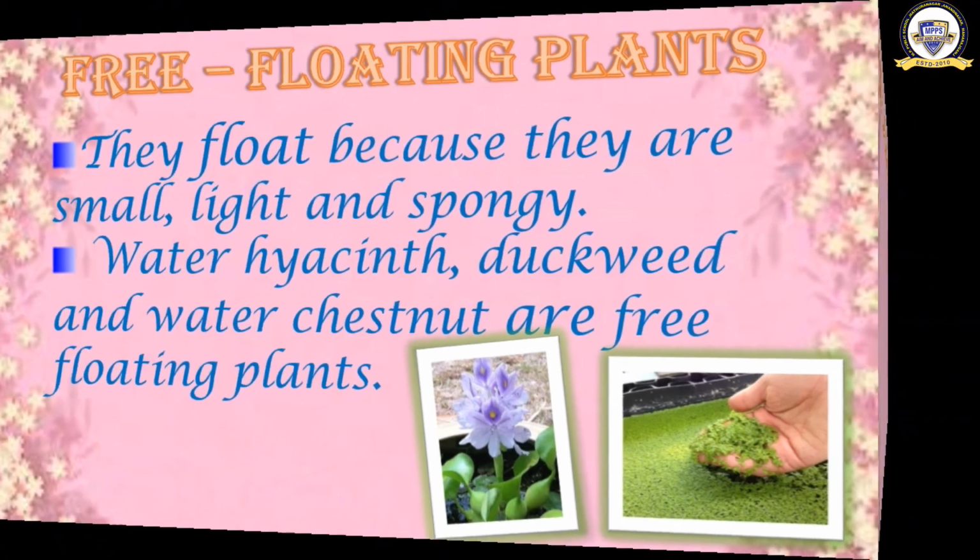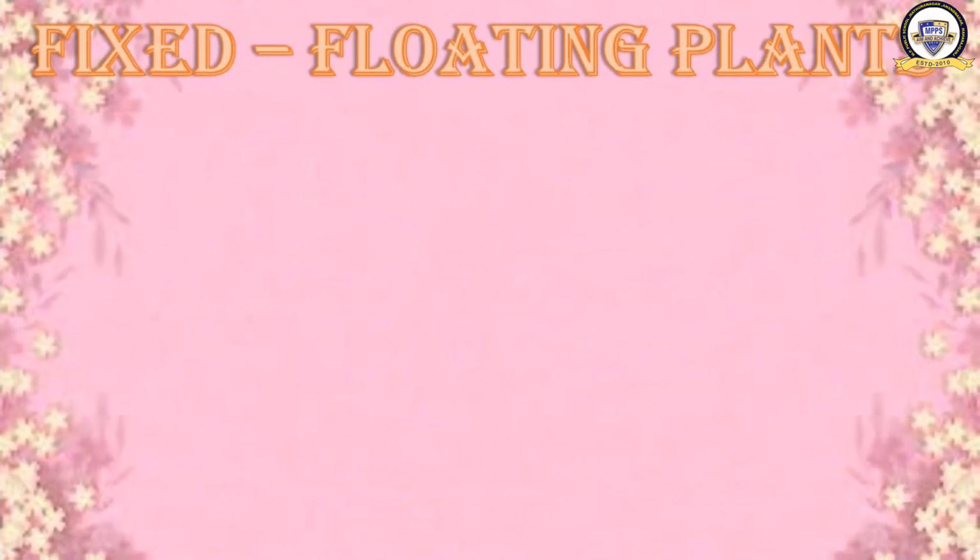Okay. So moving ahead to learn about fixed floating plants. Till this time we were learning about free floating plants. Their roots are not fixed in the soil. But now we are going to learn about fixed but floating plants.